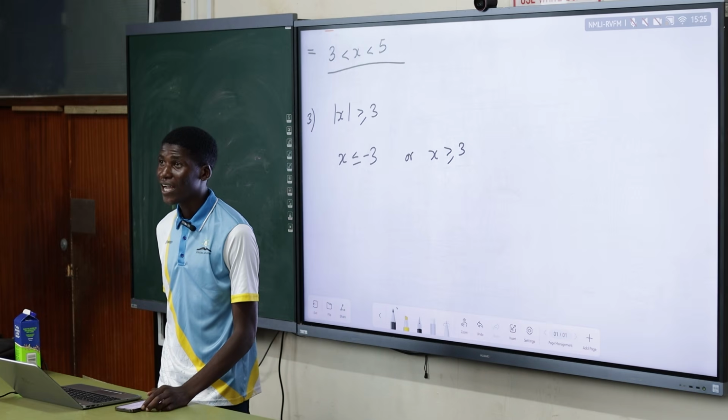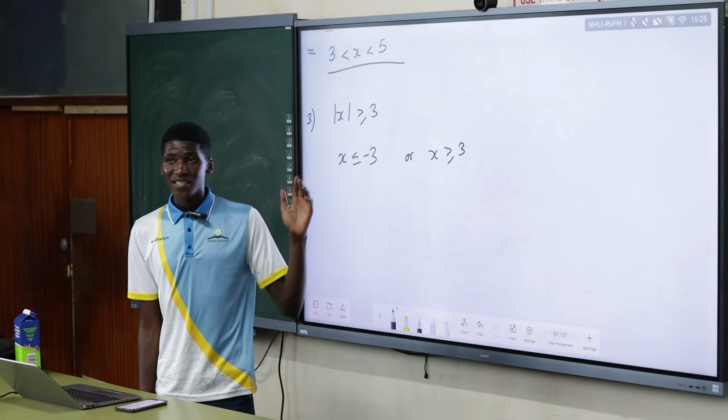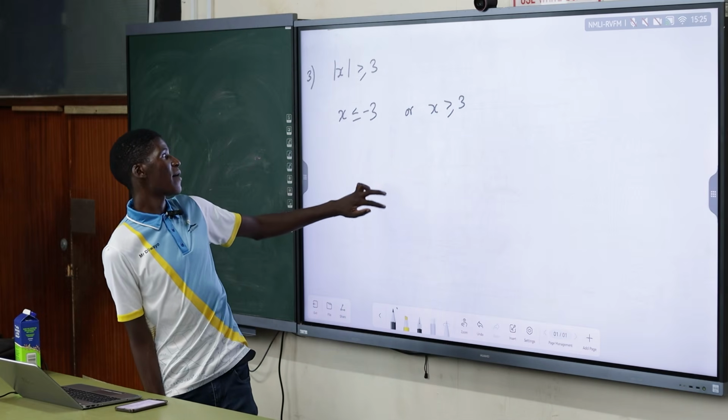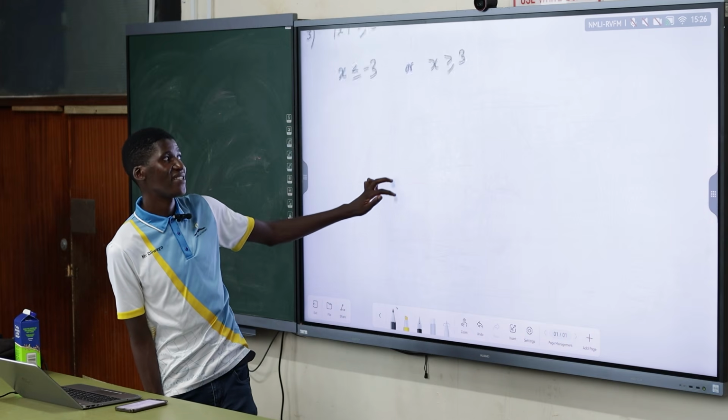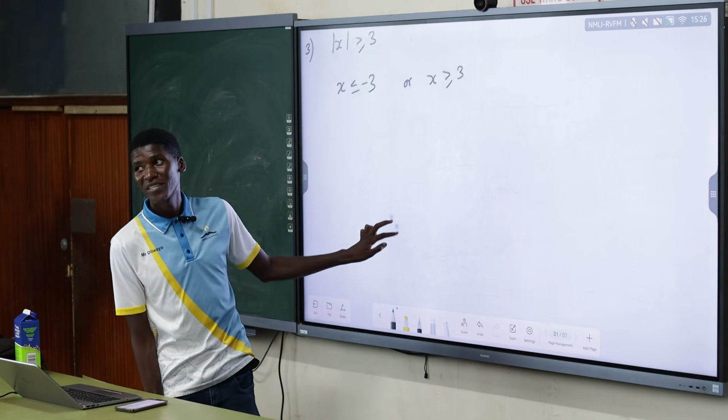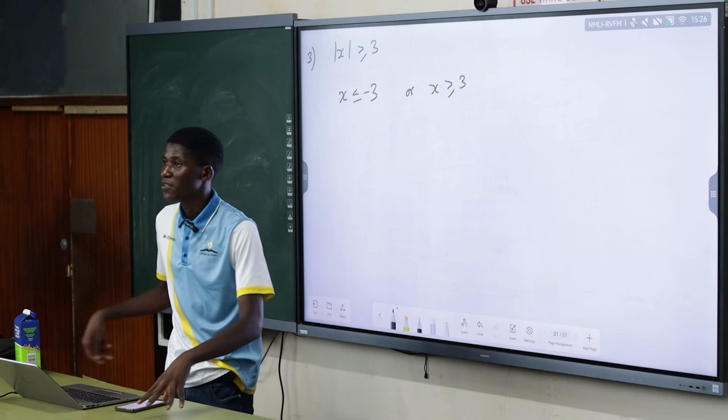Is there anyone who is lost so far? We have done absolute value equations, we have done inequalities. Is there anyone who is lost? You just need to apply those laws. Yeah.